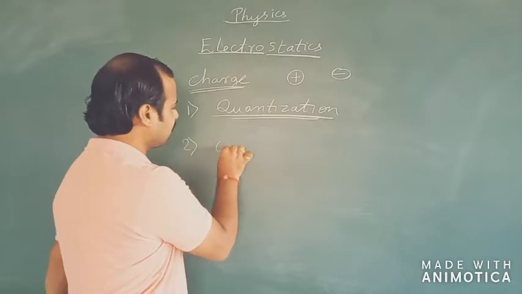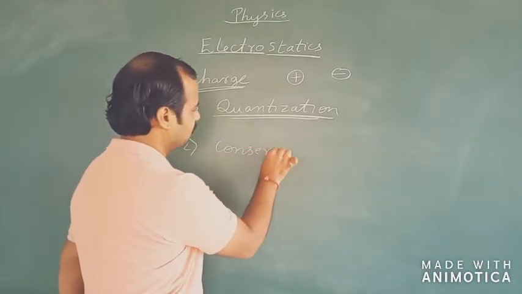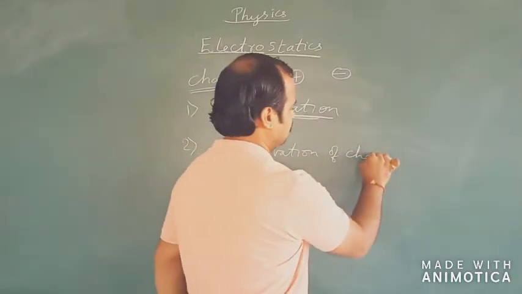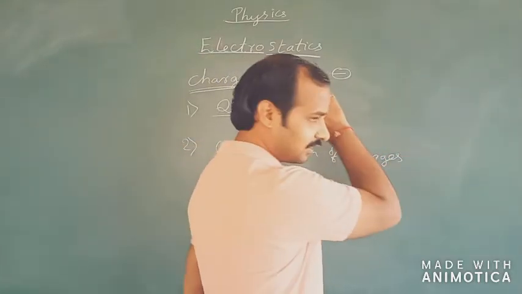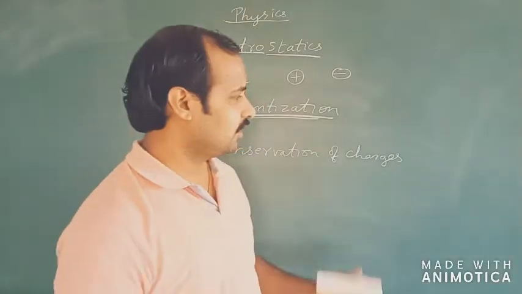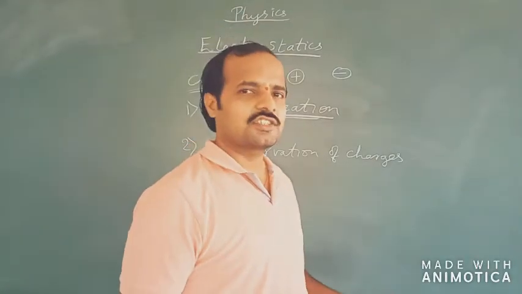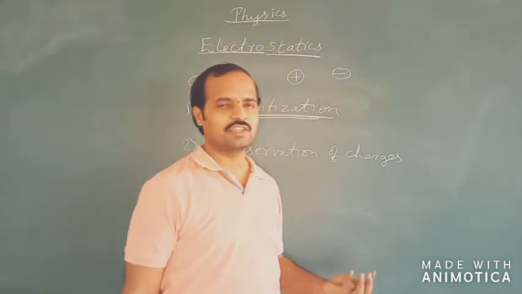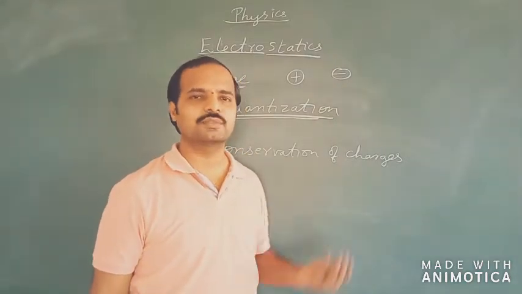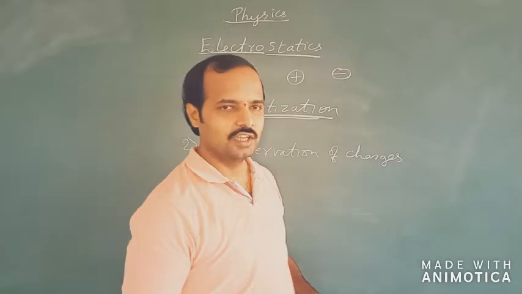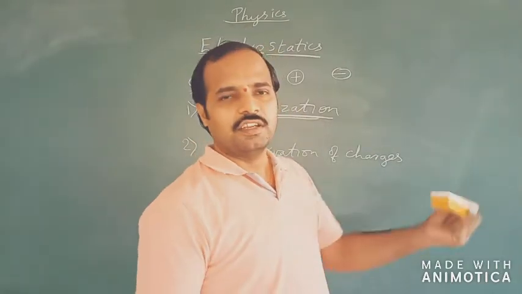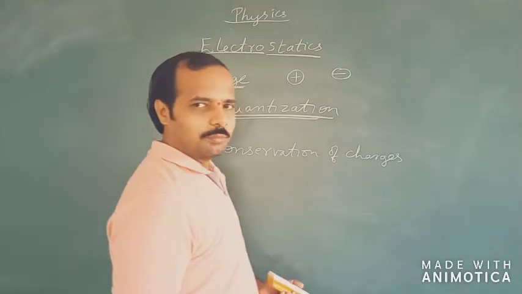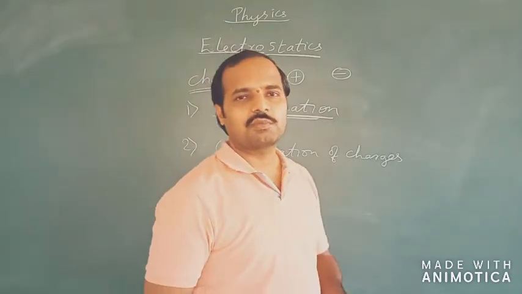The second one is nothing but the conservation of charges. Now for this, let us first learn about a method of charging a body, because to understand conservation we also have to understand the redistribution of charges between two objects. If I want to charge a body by a very simple method, I can do it by using a glass rod which is rubbed with silk.